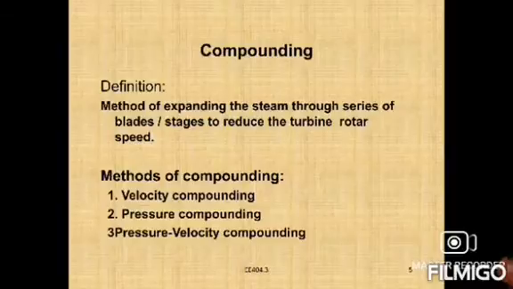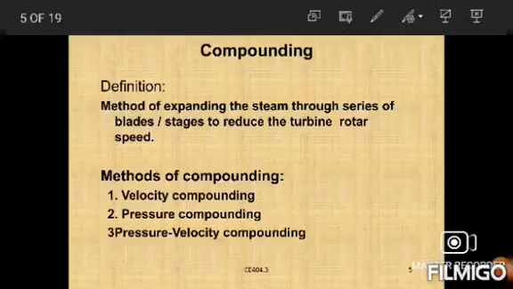So in a reaction turbine also, whenever we need to reduce the speed of the turbine, we need to increase the number of stages through the series of fixed and moving blades, right?